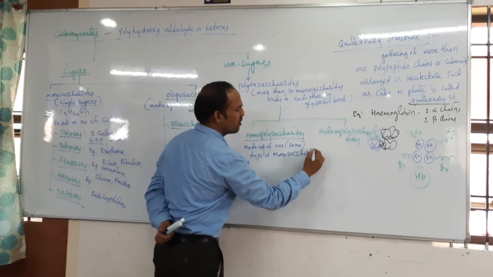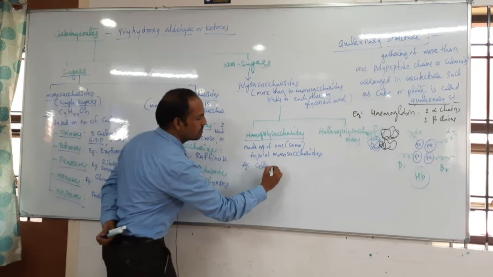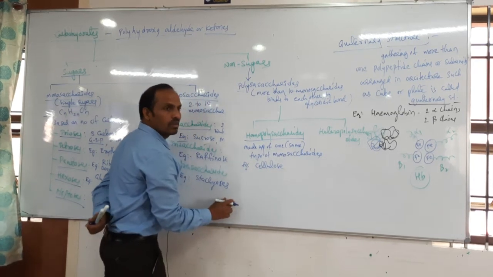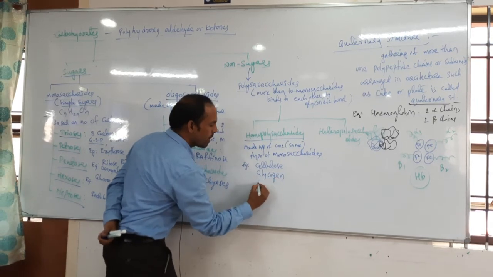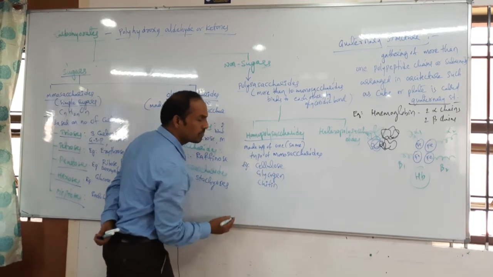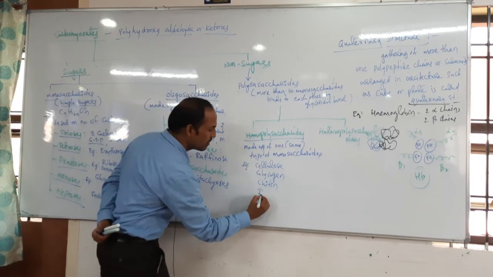Only one type of monosaccharide is called homopolysaccharide. The best examples are cellulose, glycogen, chitin, inulin.